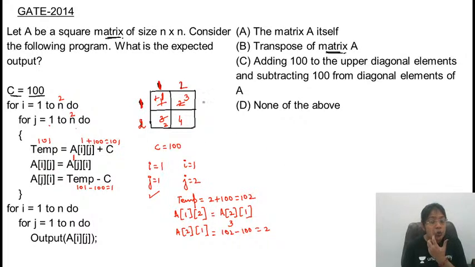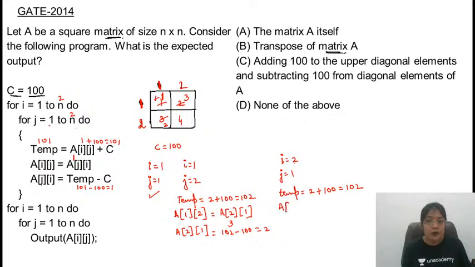बच्चे, आपने जब row wise over कर लिया तो उसके बाद आपके पास next row पे भी तो जाएगा control. This j gets over, this is exhausted. So the value of i is updated to 2. For j equal to 1, now temp will be equal to what? It will be A of i, j, second row and first column value is what? 2 plus 100, that comes out to be 102.